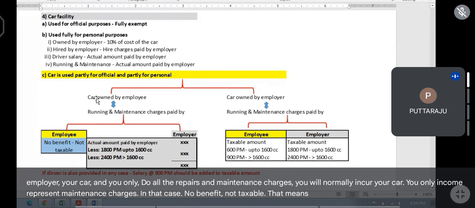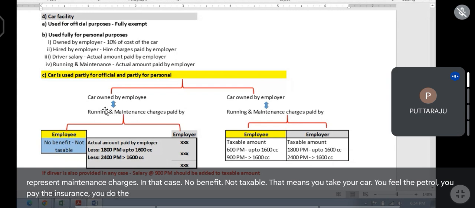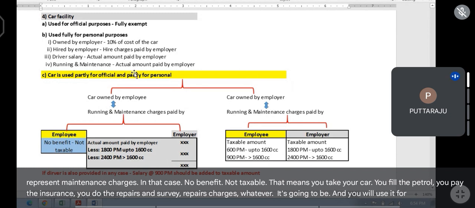That means you take your car, you fill the petrol, you pay the insurance, you do the repairs and service charges, and you use it for official and personal.